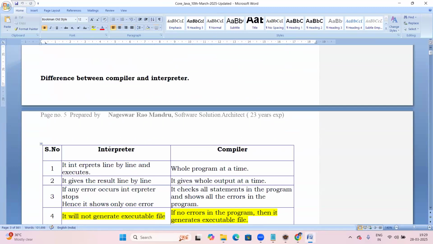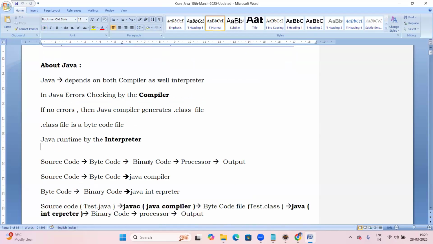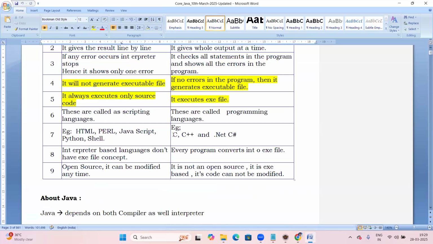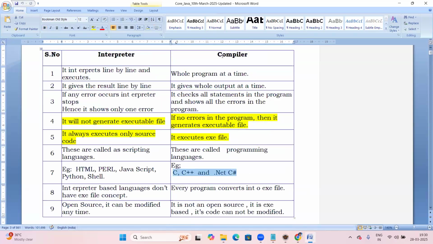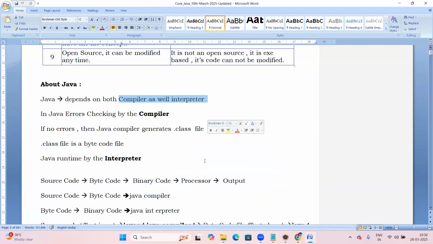In yesterday's session, we covered interpreter and compiler. Next, Java. Java depends on both compiler as well as interpreter. Yesterday just a little bit of introduction was given. Suppose C and C++, these are compiler based. HTML and Python are interpreter based. But Java depends on both compiler and interpreter.